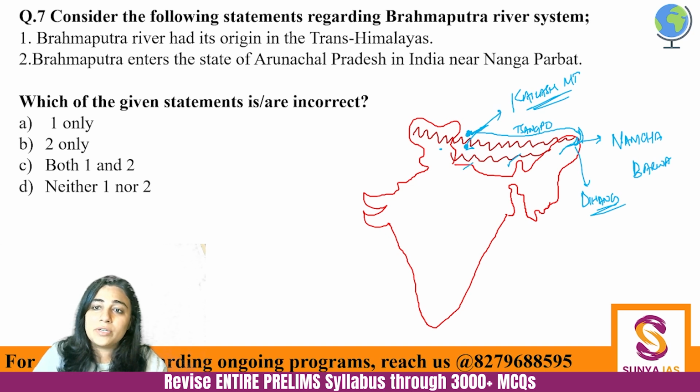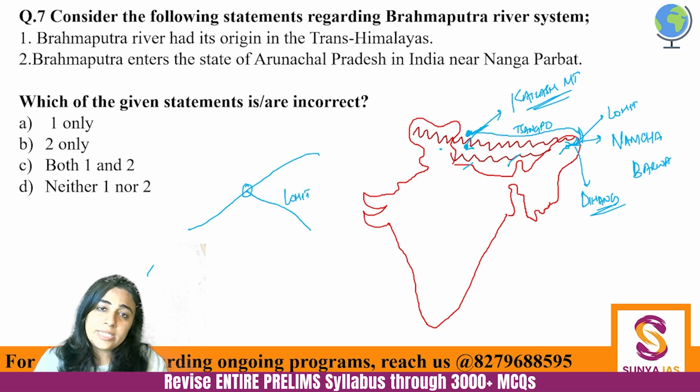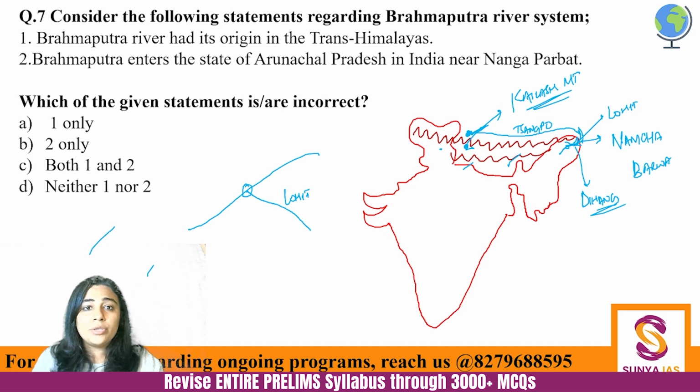And this Dihang river is joined by a left bank tributary which is called Lohit. So if I were to magnify it, this is Dihang, which is coming from the Namcha Barwa, and Lohit is joining from here. And once Lohit joins it, then it is called the Brahmaputra river. Before it, it is called the Dihang river. So here, second one becomes incorrect, first becomes correct. And see, from this one question, so many facts you have got to learn about the Brahmaputra river itself. Next.